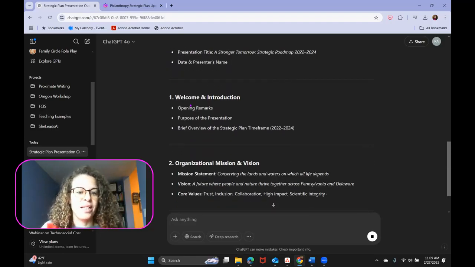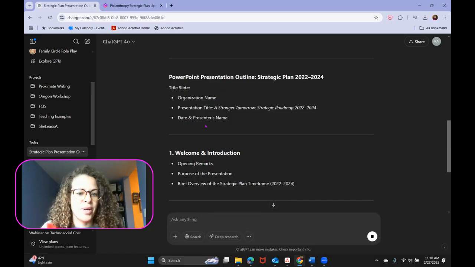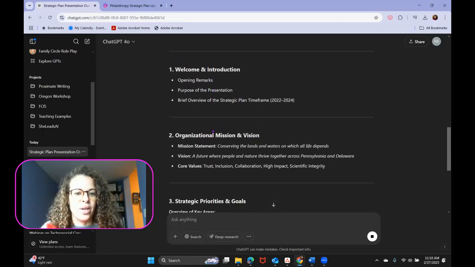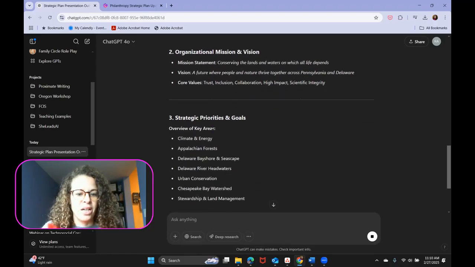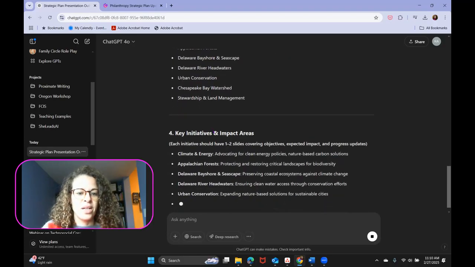And so right now, what ChatGPT is doing is based on my preferences, based on the training that I've already done in this platform. The ChatGPT AI large language model agent understands what I'm looking for because I have trained in this tool. And so here's my welcome, here's the mission, priorities and goals, key initiatives and impact areas.